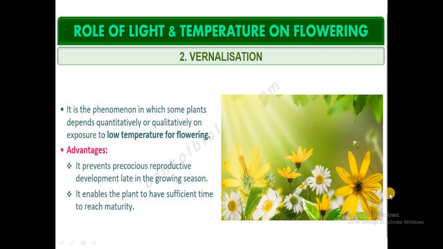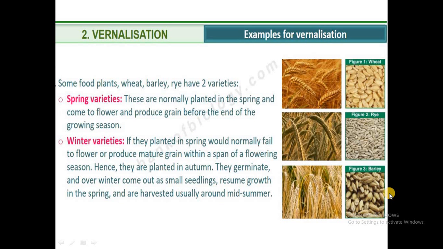In this phenomenon, the plants are exposed to low temperature, so that from the vegetative phase they are forced to enter the reproductive phase, that is, they are made to produce flowers. This phenomenon is called vernalization. It is successfully used in winter annuals and biennials.